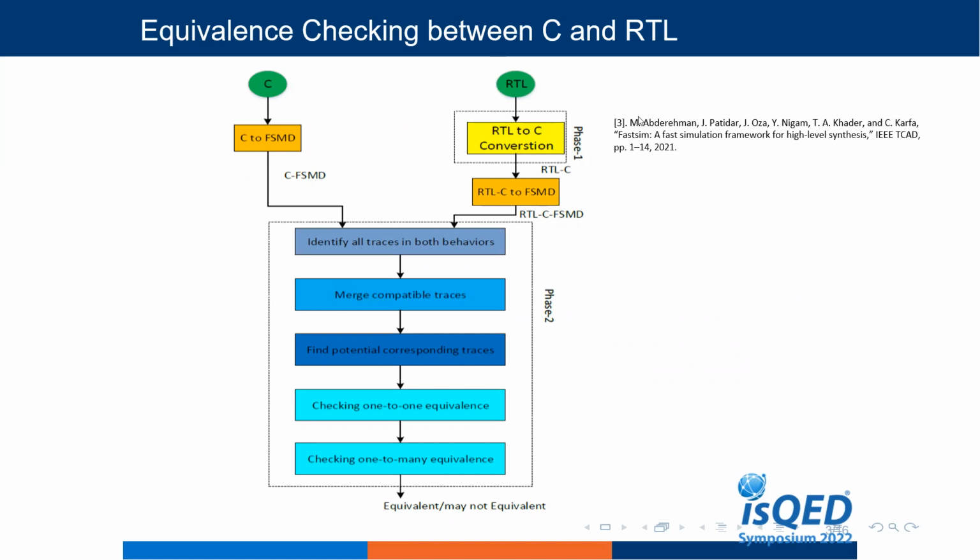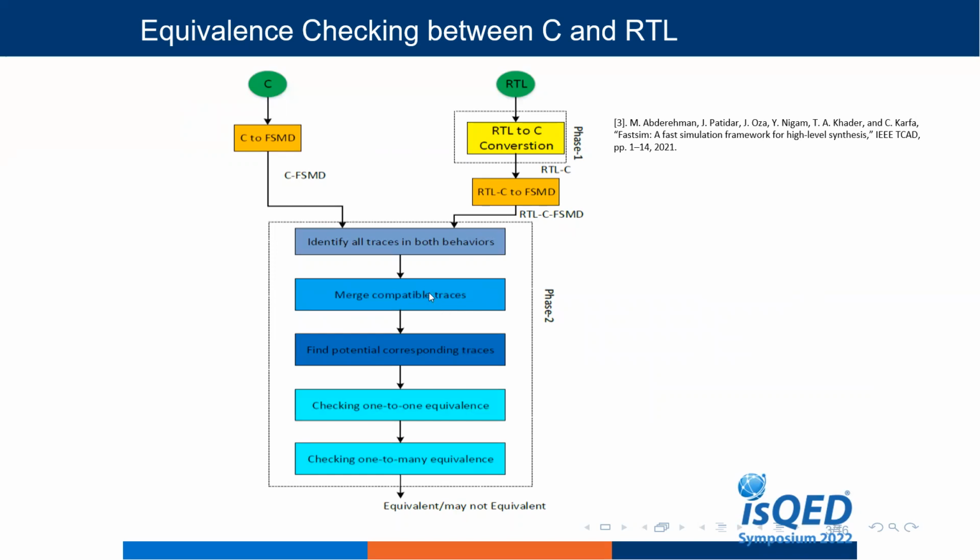So this is phase 1. As I have said earlier, we utilize this method to convert RTL to RTLC. Then once we have this, we convert both into FCMD. After converting into FCMD, we are going to identify all traces in both behaviors. Then the next step is merging compatible traces.